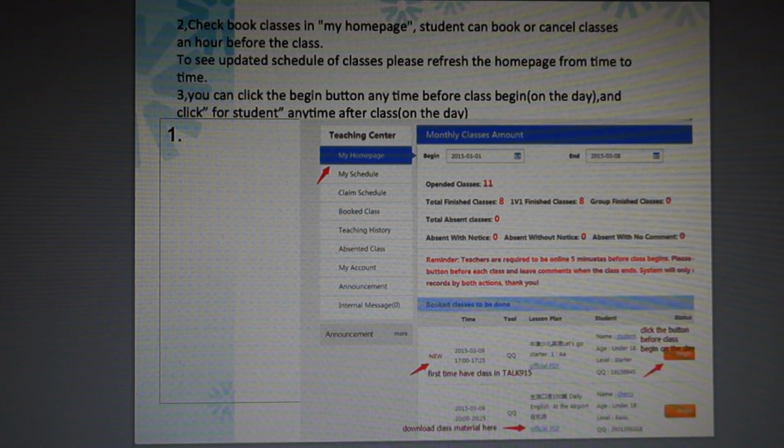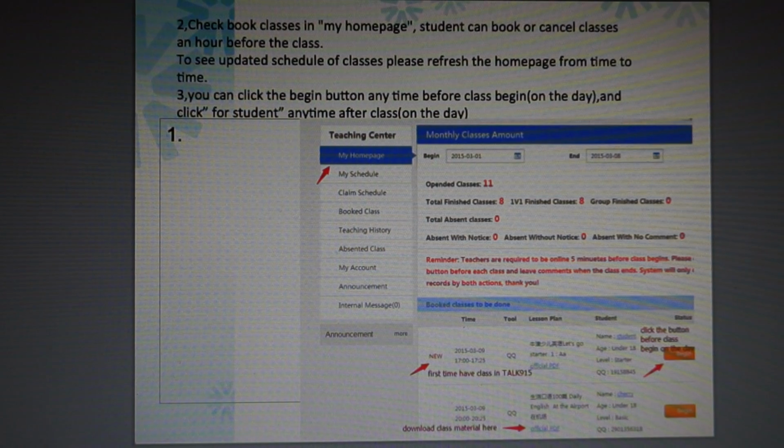During the period you enter as the start and the end, just a little reminder here. We have 2 kinds of salary deduction for absence. The first is called absent with notice. What is absent with notice? You will face a 1.5 English pounds deduction for each lesson if you have an absence with advance notice. If you are absent without any notice, you will face a 10% deduction in your month's salary for the first lesson you are absent, and 20% deduction for more than 2 lessons you are absent. But this is only due when you are absent without any notice and without talking to us.